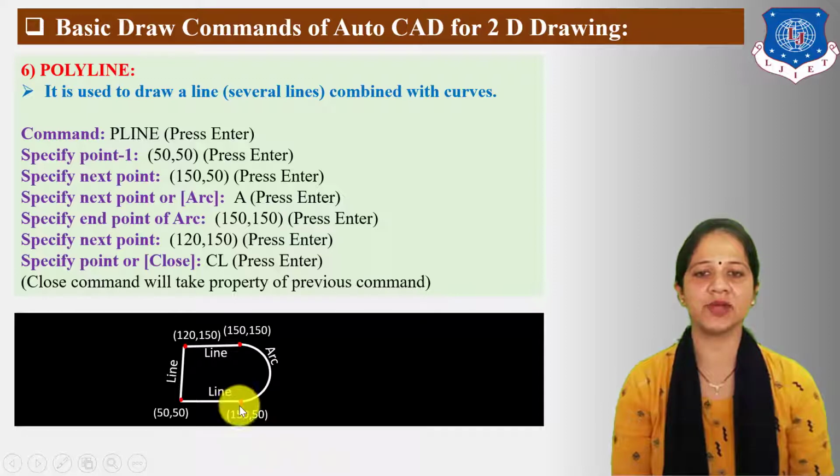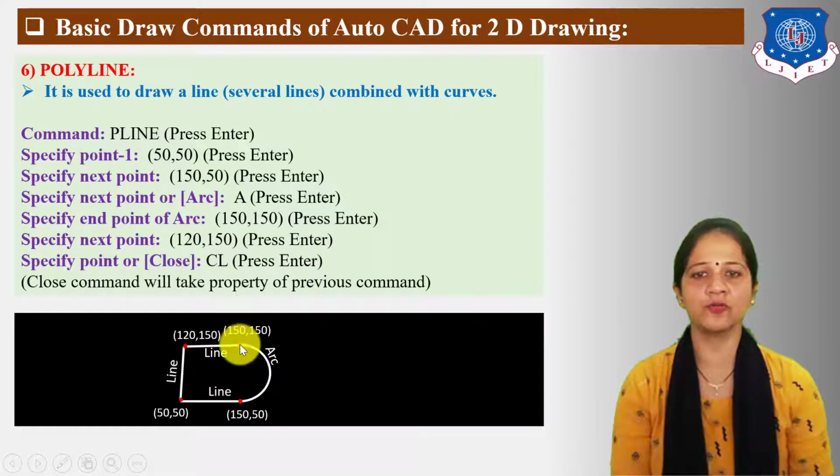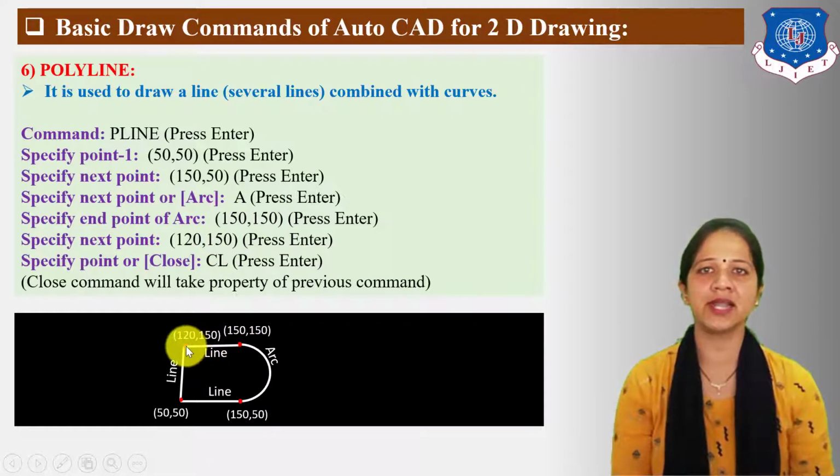So from this 150-50 point, arc is drawn by AutoCAD software and the end point of arc is 150-150. Next from 150-150 points, next point is specified 120-150. Here the length or the unit for y-axis are again same. So from this point, horizontal line drawn by software.